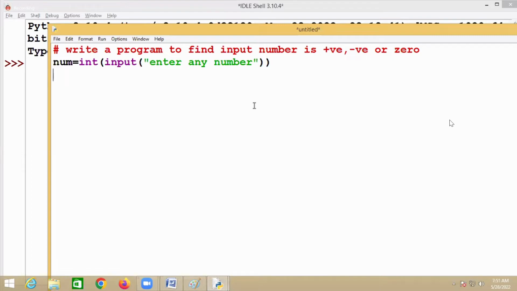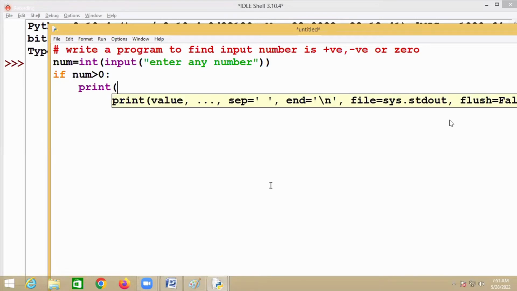Okay. So I read the number and I have to check whether this number is positive. How can I verify the number is positive? If the number is greater than 0, then that number is what? A positive number. Then I'll print the message: print format, number is a positive number.